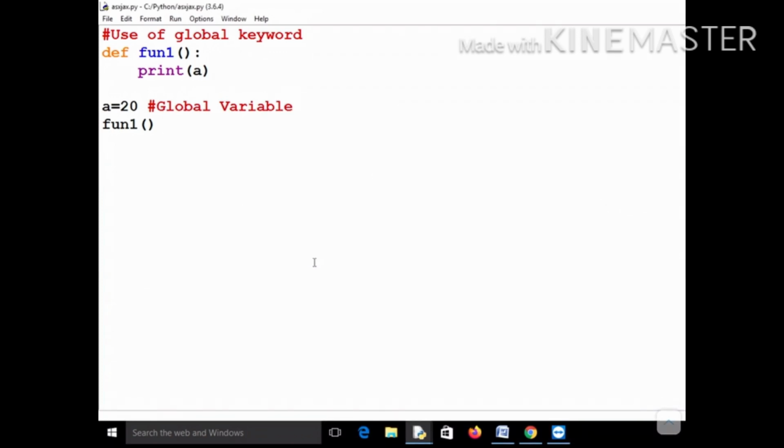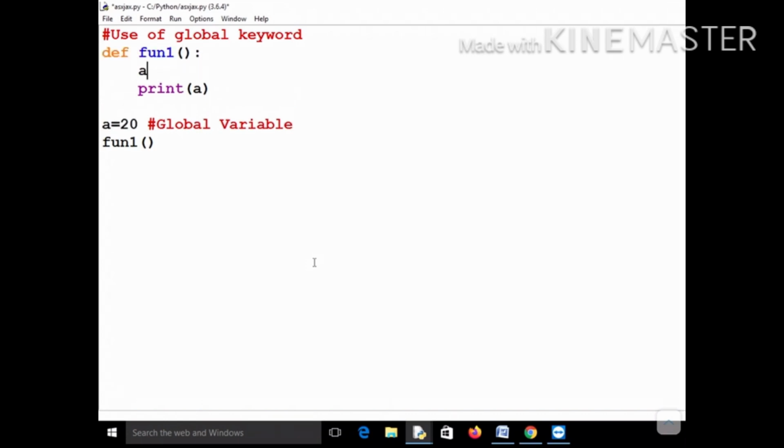Now the very important question is, what if you want to modify the value of this global variable a equal to 20? What if you wanted to modify it to 30, by making use of this function? Now you know that if you define a equal to 30, then it is not going to change the value of the global variable. Why? Because as soon as you write this, a local variable a will get created with the value 30.